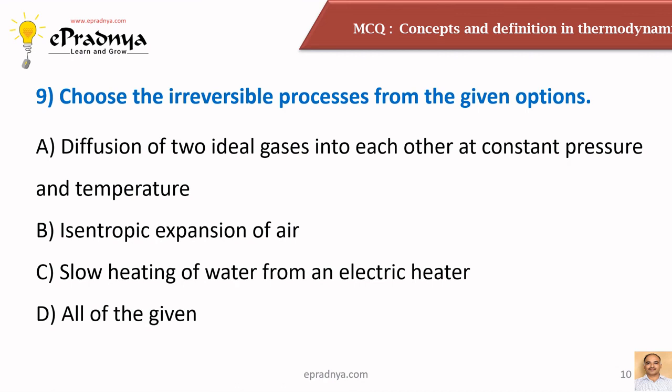So if you see these examples, the answer is obviously that all of the given are irreversible processes, and in either case we cannot bring back all the changes that happened in the system or in the surroundings to their original position. For example, if we heat water with the help of an immersed heater, we consume electrical energy for that purpose.